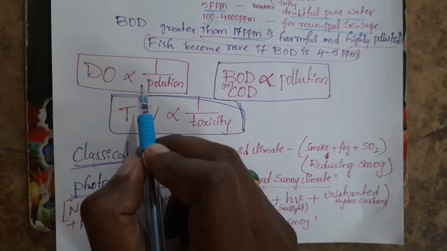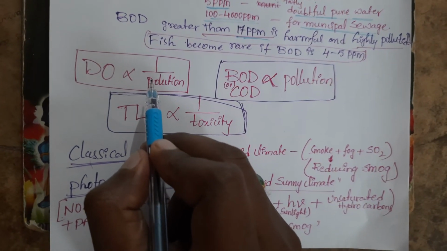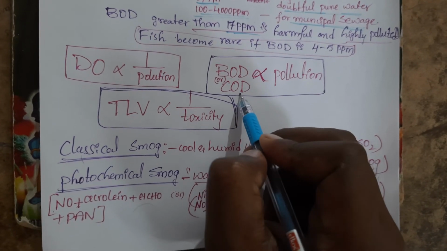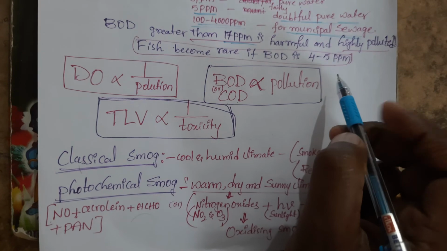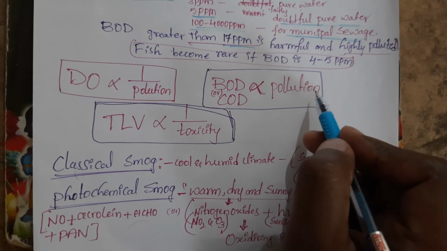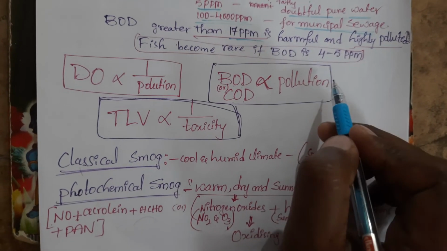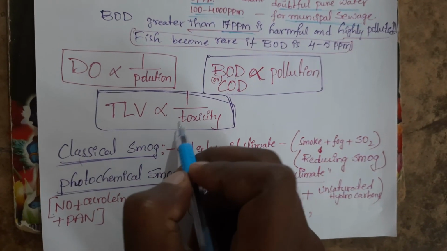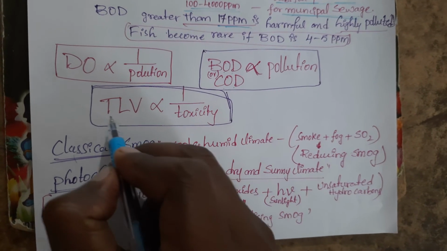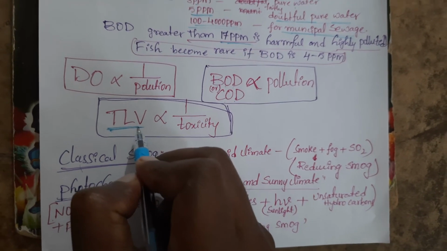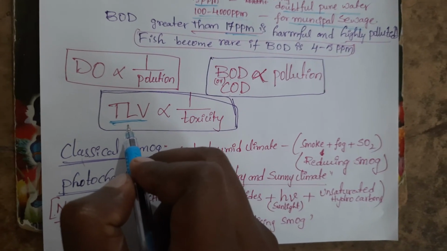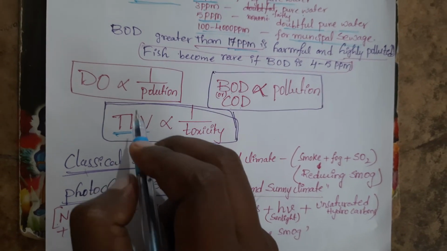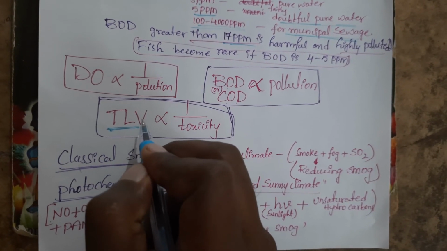Next, dissolved oxygen, we had seen, is inversely proportional to pollution. If the dissolved oxygen is less, that water is said to be more polluted. Now if the BOD and COD, biochemical oxygen demand and chemical oxygen demand, are more, then that water contains more organic matter. It is completely more polluted if COD and BOD values are more. Now TLV is inversely proportional to toxicity. TLV is nothing but threshold limit value, the minimum amount of pollutant present in an environment where healthy workers working for 8 hours in a day can work, is called what?